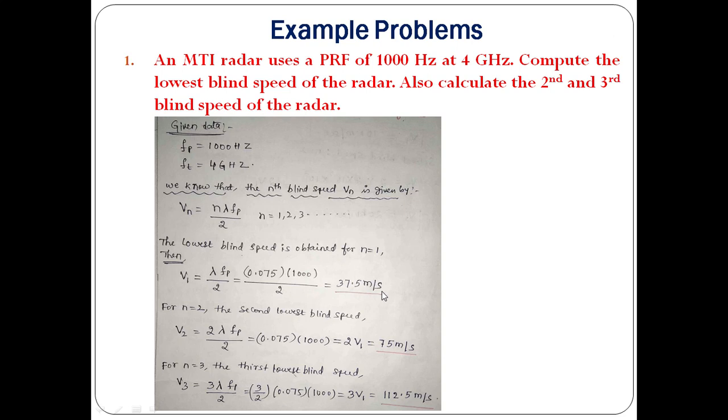As we have seen before, the lowest blind speed is sufficient for us to calculate the other blind speeds. If you want to calculate the second blind speed, just take 2 times V1. If you want to calculate V3, take 3 times V1. That's it. V1 equals 37.5 meters per second, V2 is 2 times this, 75 meters per second, and 3 times this is 112.5 meters per second. This is a very simple problem.